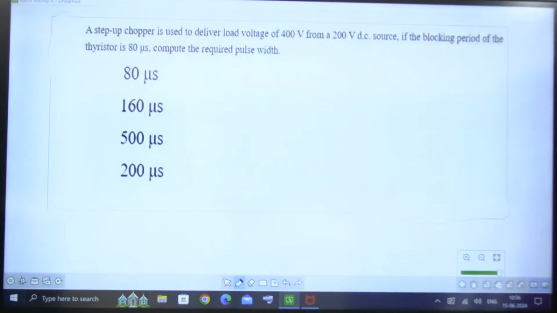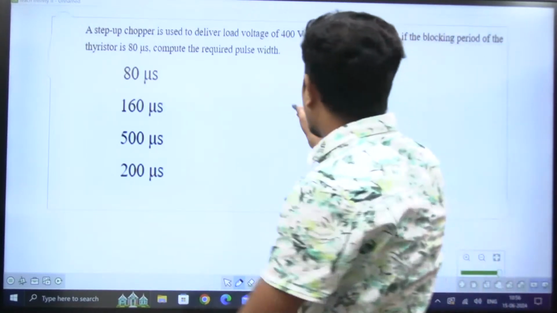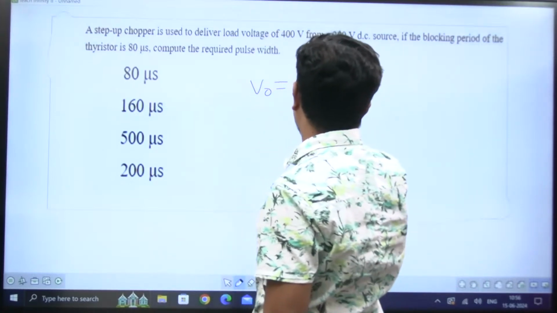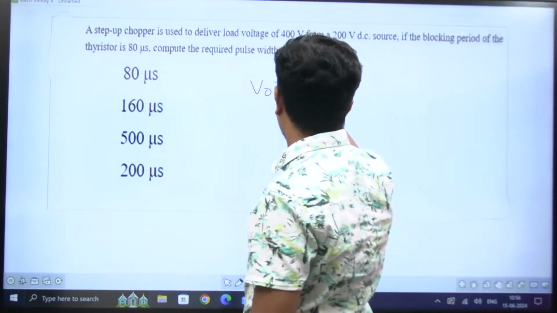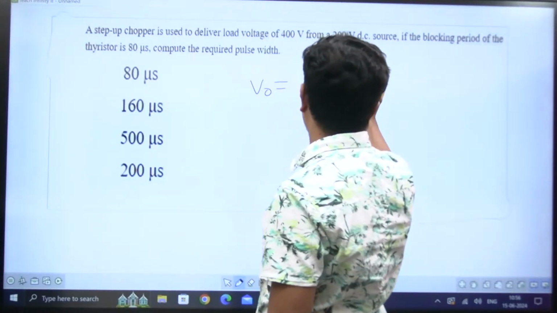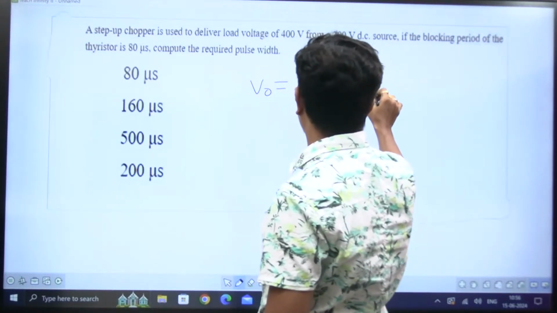First of all, one must have the formula of step-up chopper. What is the formula of step-up chopper? Output voltage V0 is equal to 1 by 1 minus alpha into input voltage Vi.